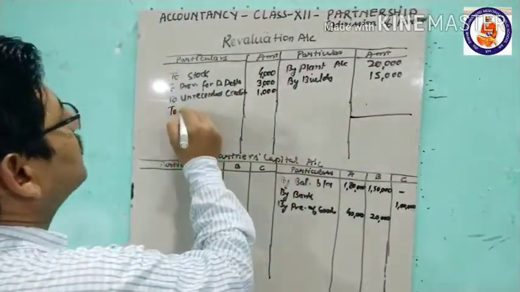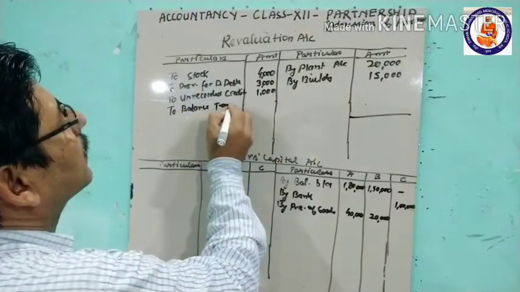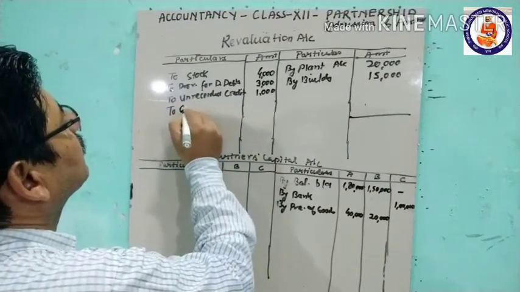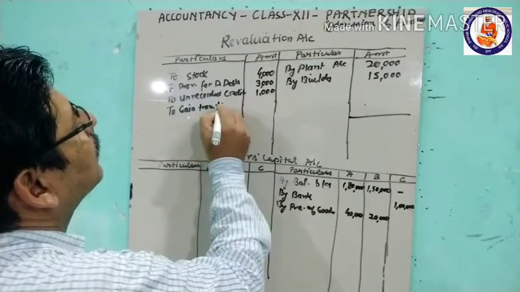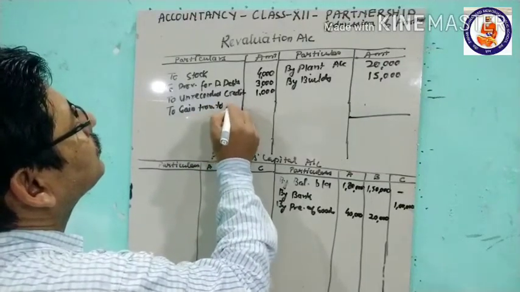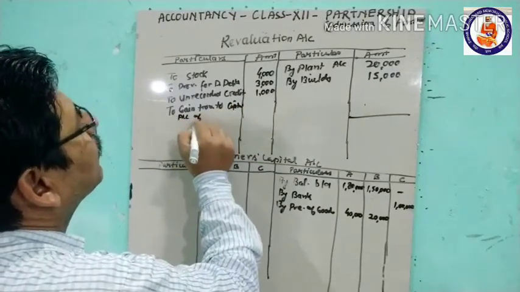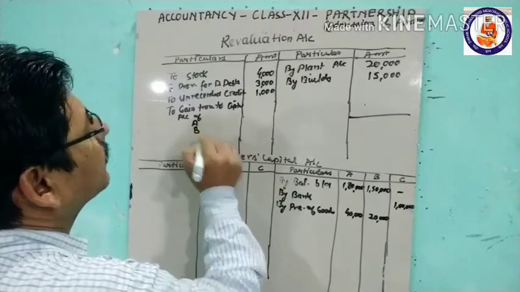To balance transfer, the balance will be gain or profit, gain transferred to the capital accounts of A and B.